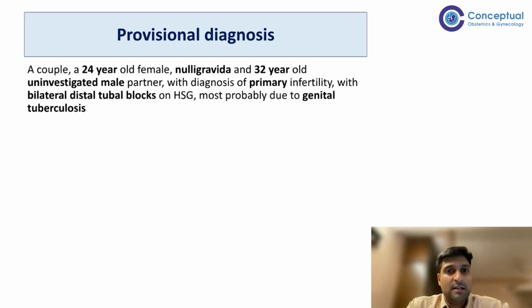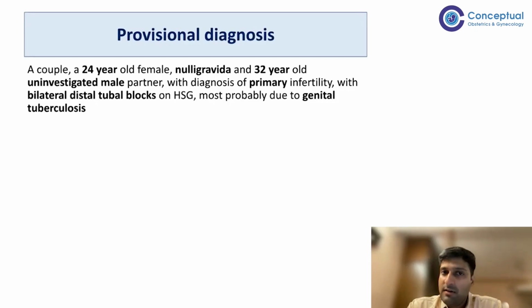The second is the culture mediums. Traditionally, what we use usually in the setups is Lowenstein-Jensen medium. It's an egg-based medium. Apart from that, Middlebrook medium is used, and then there are further culture mediums which are also used. For example, Bactec 460 is used. Bactec MGIT 960 is used.